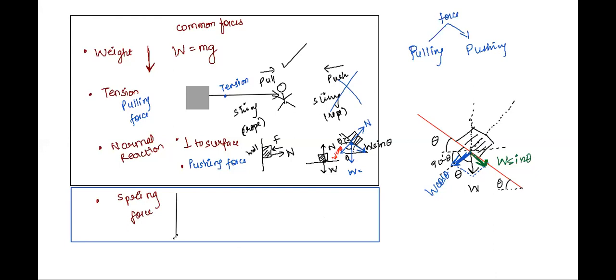You put a spring on it this way, and you start pulling this spring towards you. What will happen in the spring? If I draw a free body diagram of the spring, this is what happens.